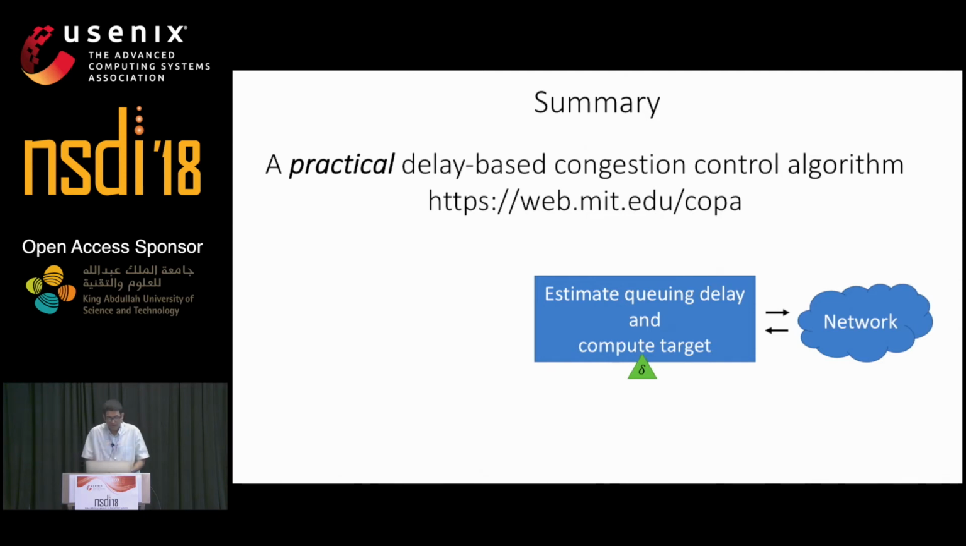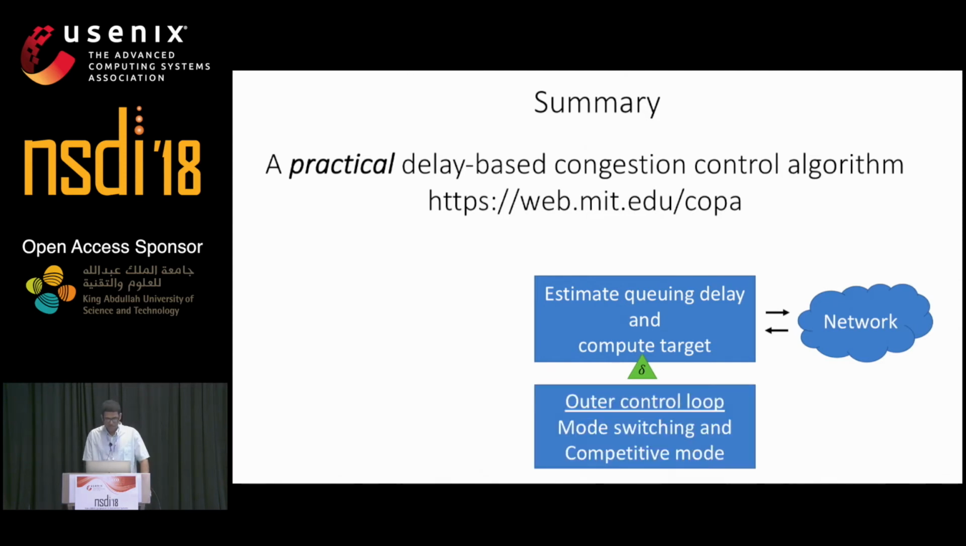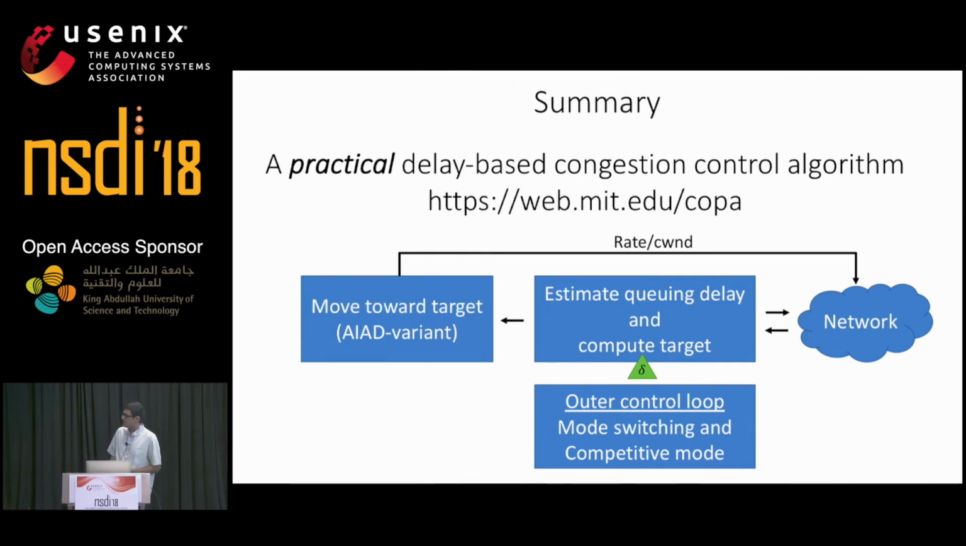The target rate depends on the parameter delta, which is adjusted by an outer control loop. This outer control loop detects the presence of a TCP and varies delta to make sure that it is competitive with TCP if a TCP flow is indeed present. And finally, we have a simple algorithm which is a variant of additive-increase, additive-decrease that allows COPA to move toward this target rate. This algorithm sets the rate and the congestion window, which goes back to the network.